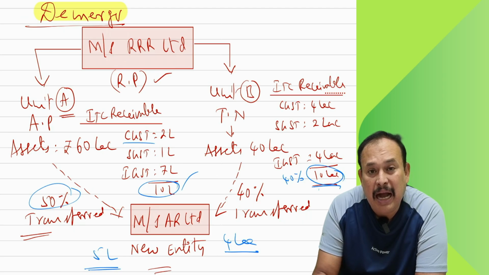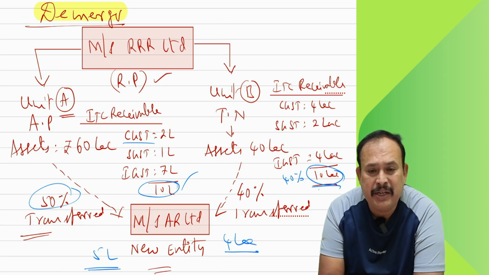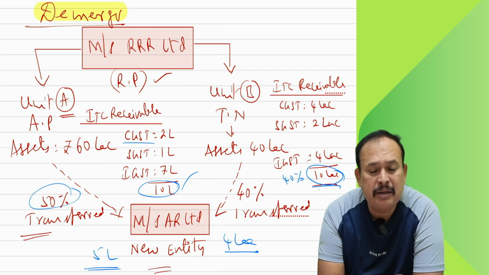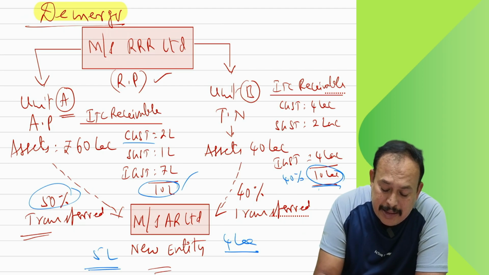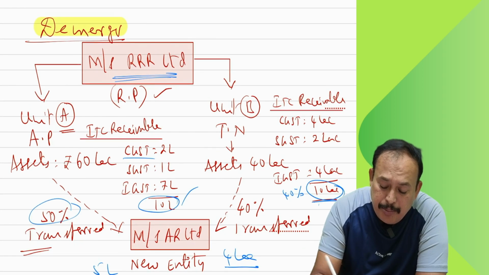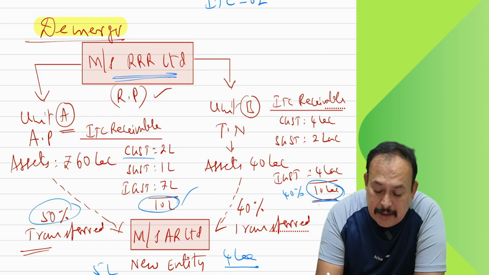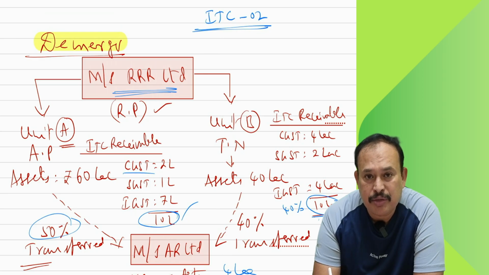That asset ratio transferred basis you transferred. I transferred 5 lakhs from Unit A, 4 lakhs from Unit B to RRR Limited. Under the demerger, a new unit has been incorporated. Now, you being a transferor, RRR Limited should submit Form ITC 02. Form ITC 02 you have to submit.